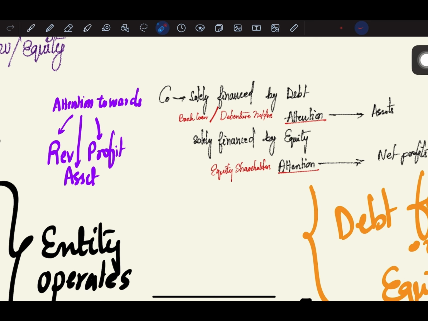Now, why will their attention be towards the assets? You read this in law in the chapter named charges, that whenever the company borrows some amount, then it will secure the loan. The charge holders will basically have a right in the assets. So basically it will be secured by a charge. So that is the idea over here. Next, in case a company is solely financed by equity, then the equity shareholders' attention will be towards net profits, because ultimately the equity shareholders will want their dividend that will come from the net profits.